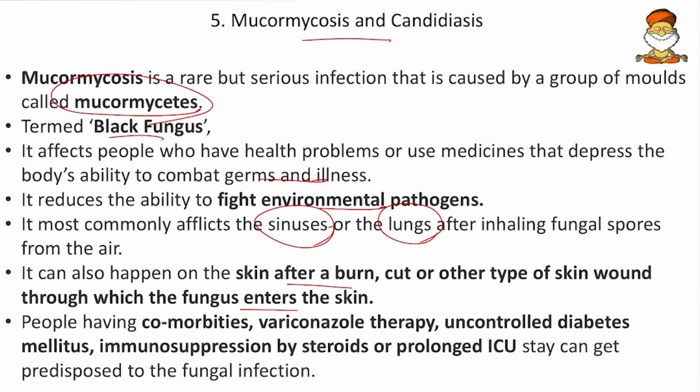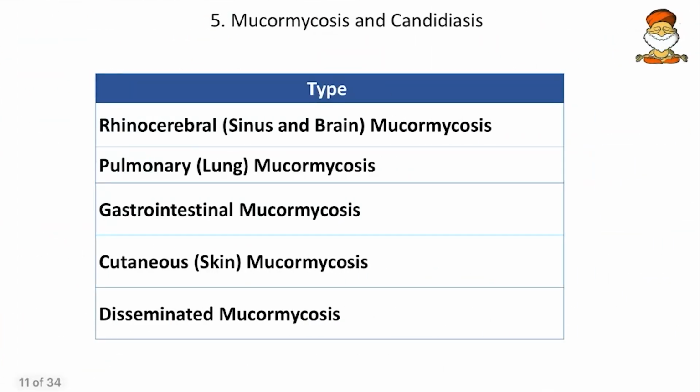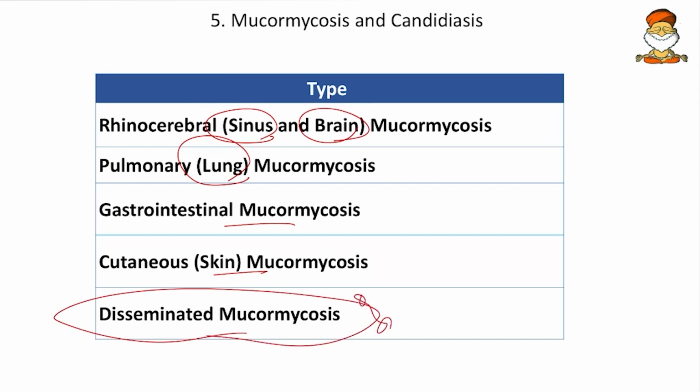Then people having comorbidities, such as treatment for varicose veins and others, uncontrolled diabetes mellitus, immunosuppression by steroids and prolonged ICU stay. So these are the victims of mucormycosis. Then come to the next. Here we have rhinocerebral mucormycosis, which affects the sinus and the brain. Then pulmonary, which affects the lung. Gastrointestinal, which affects the digestive system. Cutaneous, which affects the skin. And then disseminated mucormycosis, which enters the blood and can affect any part of the body. So these are some of the types of the fungal infection.